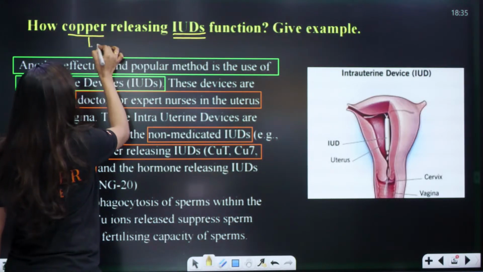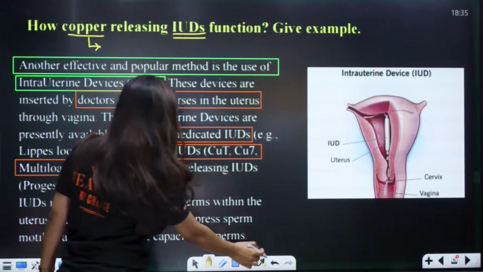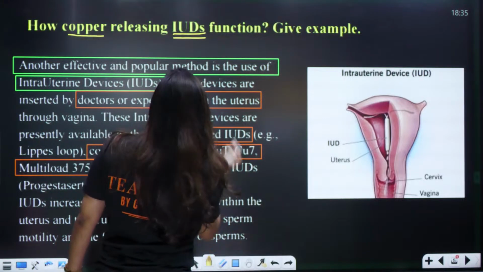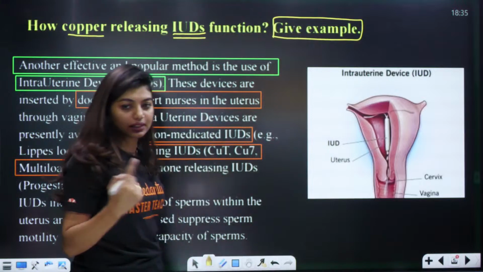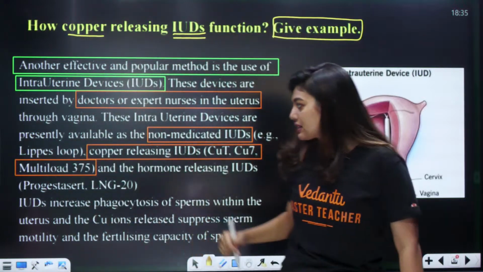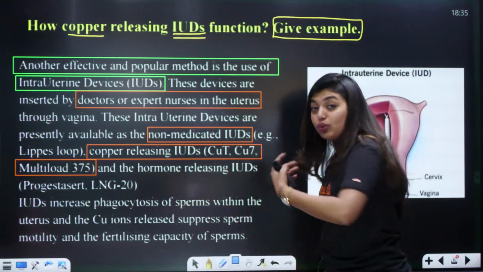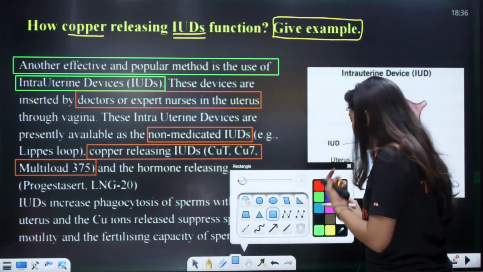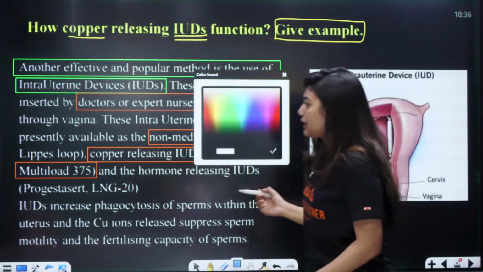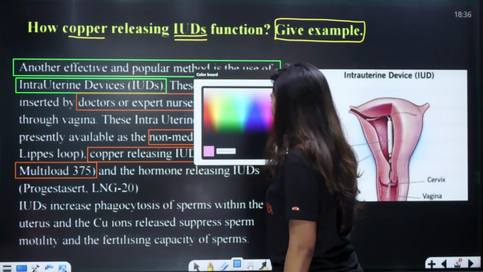This part we have understood. Now, we will go to this part. So, giving examples is done. Next, what is the next part? Ma'am, next part is, what do IUDs actually do? What do they exactly do? After inserting them, do they really do some job or not? That is the question, no? So for that, we have to check this.